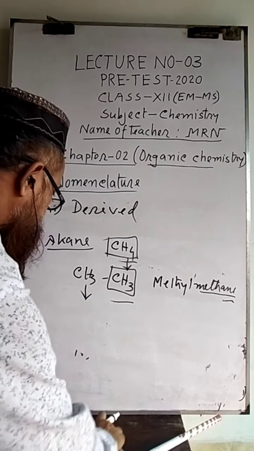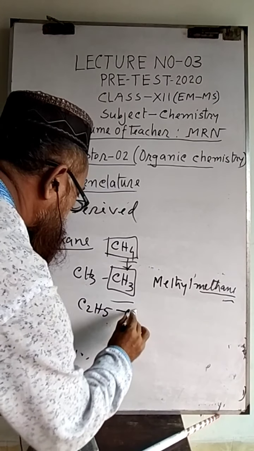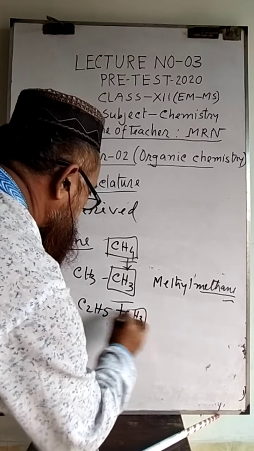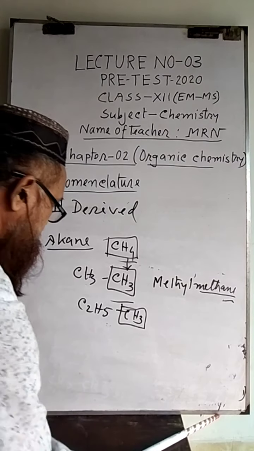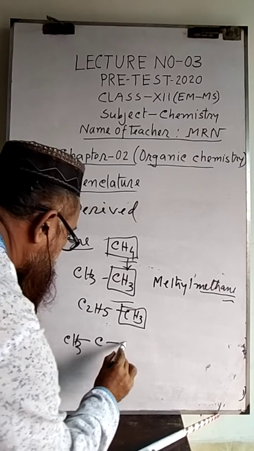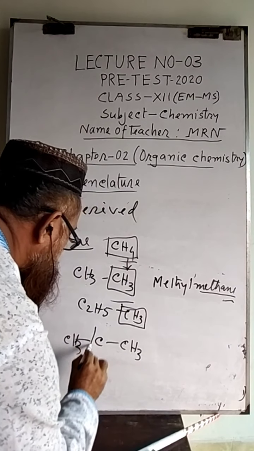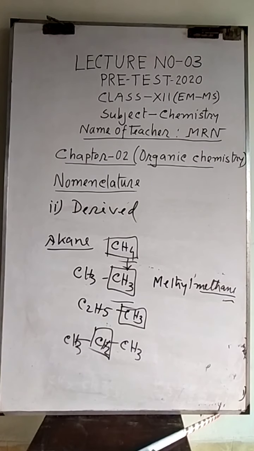Another example: this one is ethyl methane. In this way they are given. And some examples, centering this: dimethyl ethane, trimethyl ethane.